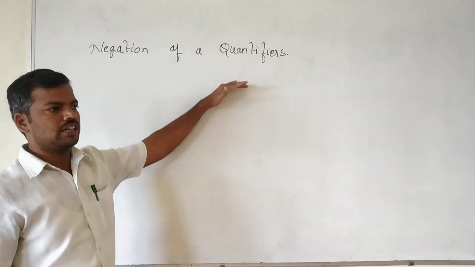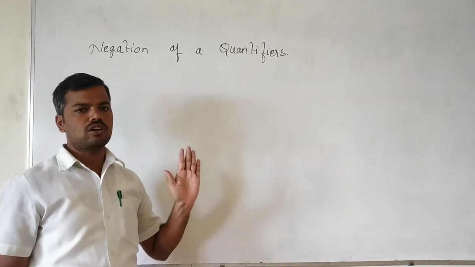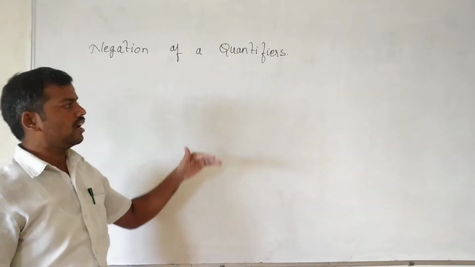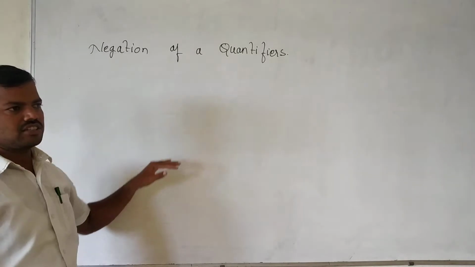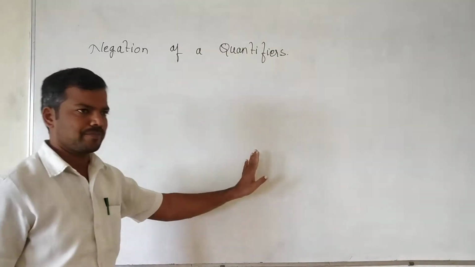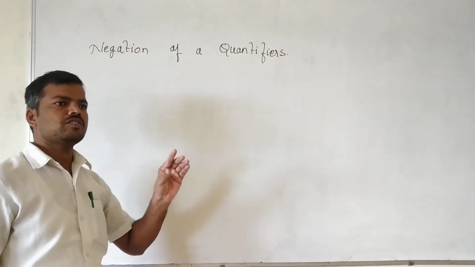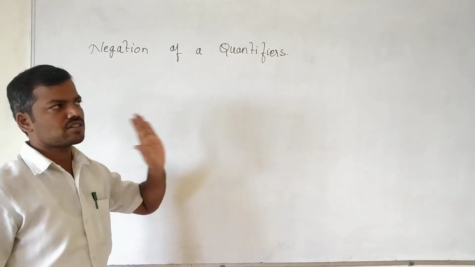Universal quantifier means for every, for all. So they are called the universal quantifier. Next, existence quantifiers mean they exist for some, that is, limited. So they are called the existence quantifiers.